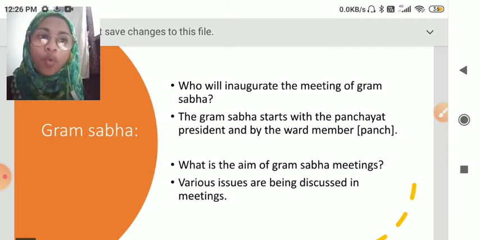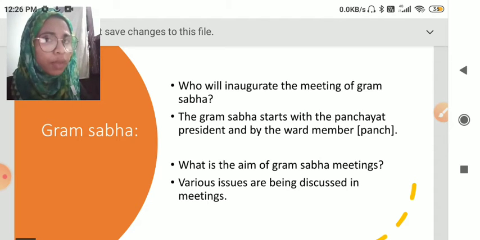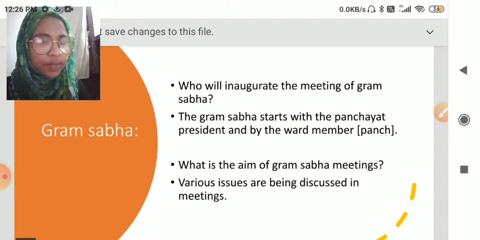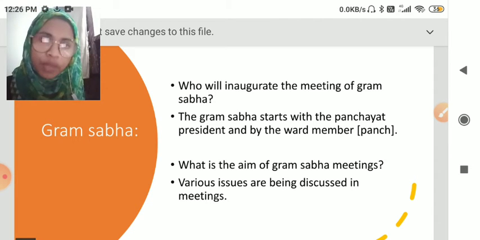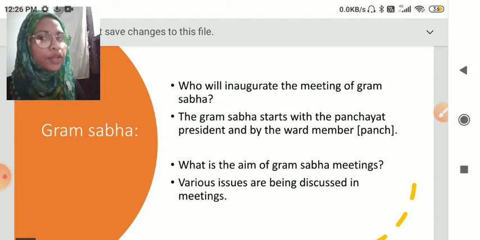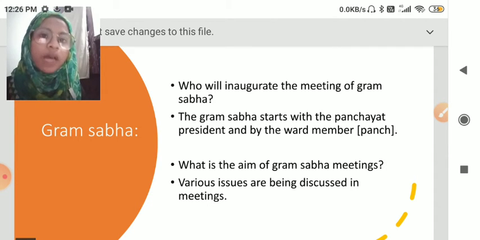Then who will inaugurate the meeting of Gram Sabha? Can anybody answer? Yes. The Panchayat President, the Sarpanch, will inaugurate the meeting of the Gram Sabha. Who will inaugurate? Sarpanch. The Panchayat President will inaugurate the meeting of Gram Sabha. Yes. The Gram Sabha starts with the Panchayat President and the ward members.